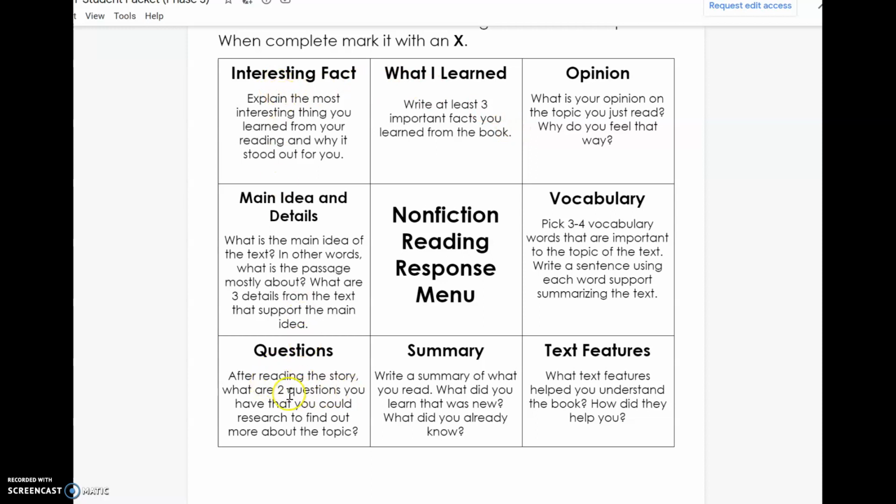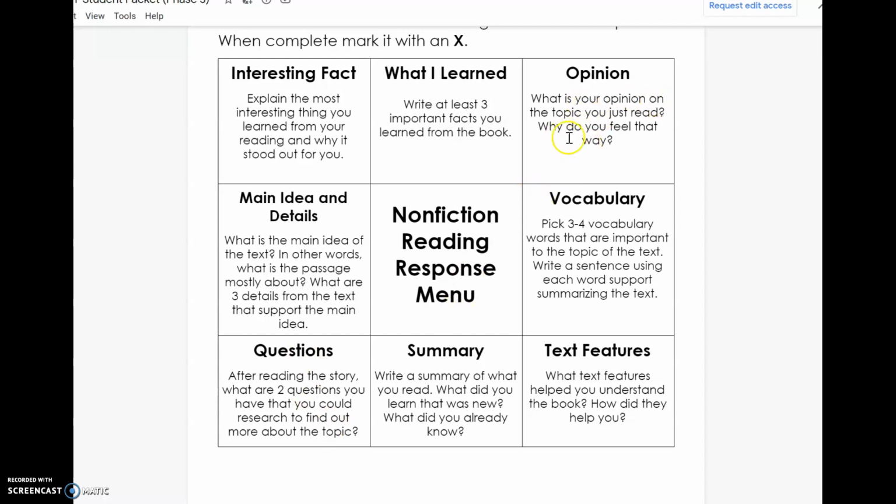After reading the story, what are 2 questions you could research to find out more about the topic? So what are the 2 questions that you want to ask to find out more about the moon?